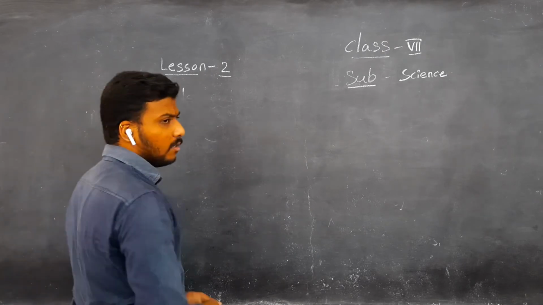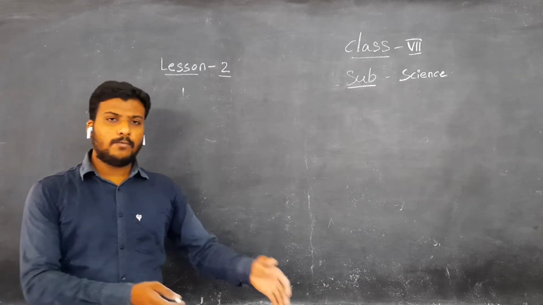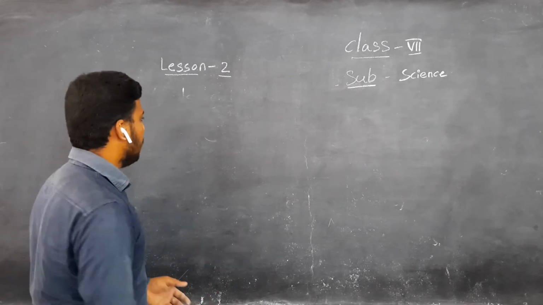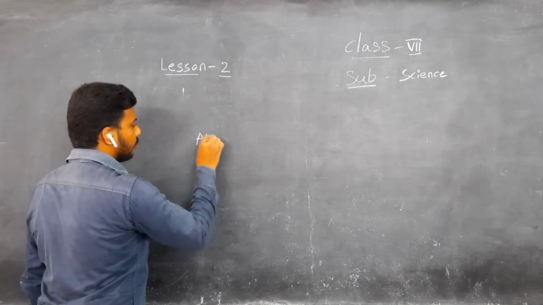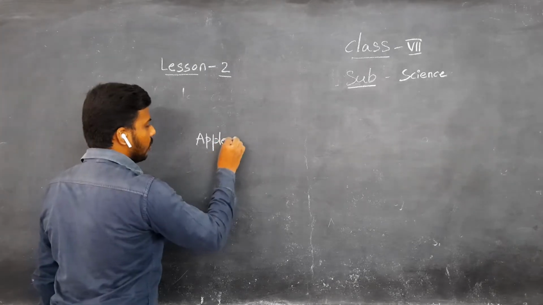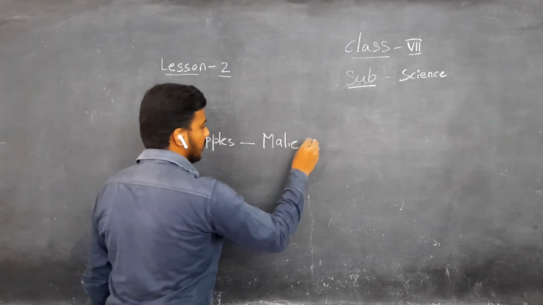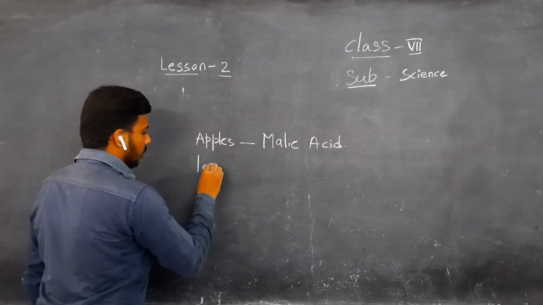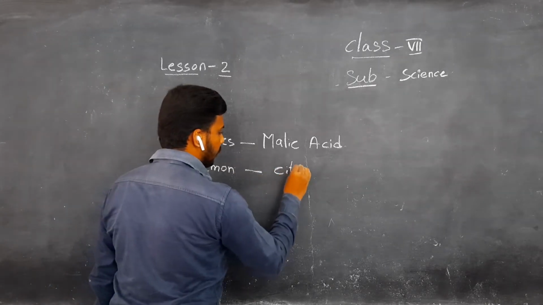See, children, in our nature, fruits and vegetables are there, no? In fruits and vegetables, there are many acids. A few of them we will write. In apples, we see malic acid. In lemon, citric acid.